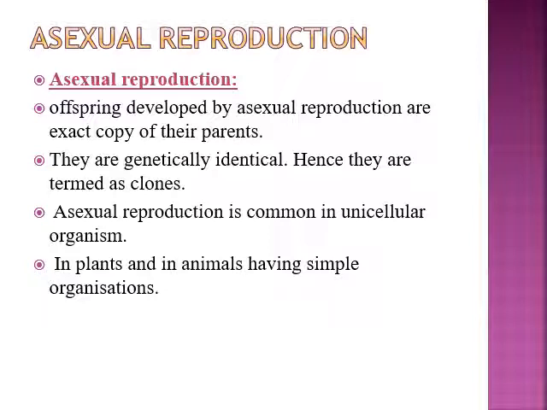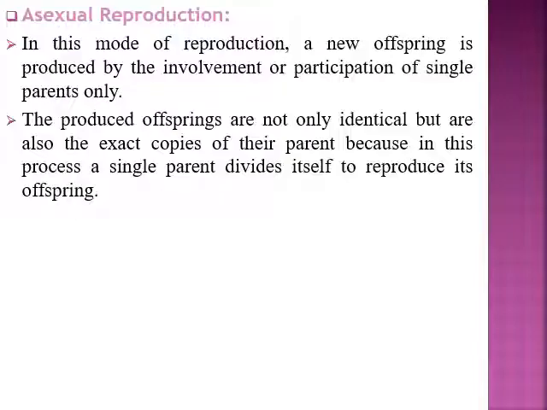So there is no mixing, no intermingling of any kind of genetic constituent. That is why they are genetically identical to the parent copy. Asexual reproduction very commonly takes place in unicellular organisms as well as some animals and plants which do not have so complex a level of organization.